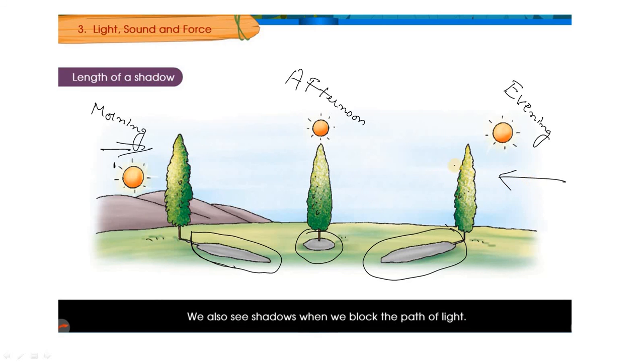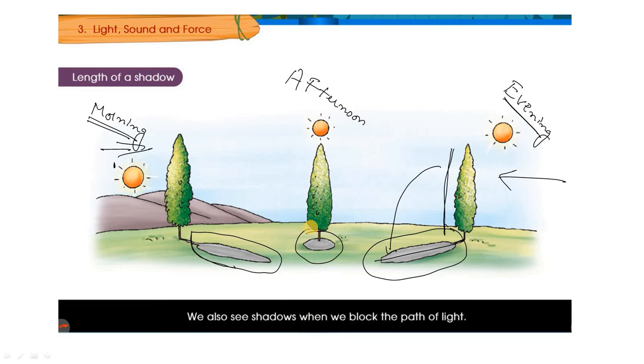As the sunlight is sideways, if you bend it, it will take the whole length of this tree. So in the morning and evening the length of the shadows will be more.